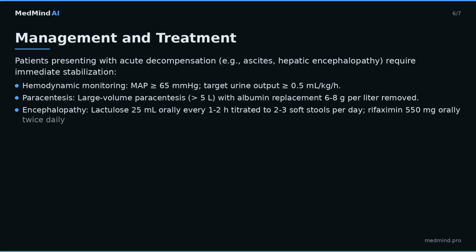Management and treatment. Patients presenting with acute decompensation, e.g., ascites, hepatic encephalopathy, require immediate stabilization. Key points: hemodynamic monitoring, MAP greater than or equal to 65 mm of mercury. Target urine output greater than or equal to 0.5 milliliters per kilogram per hour. Paracentesis, large volume paracentesis, greater than 5 L, with albumin replacement 6-8 g per liter removed.